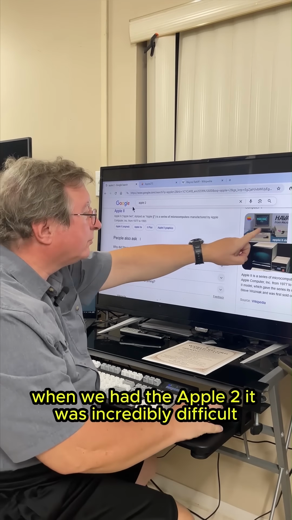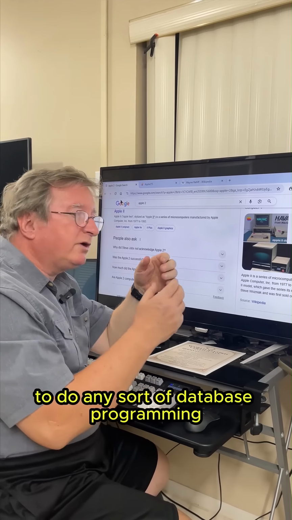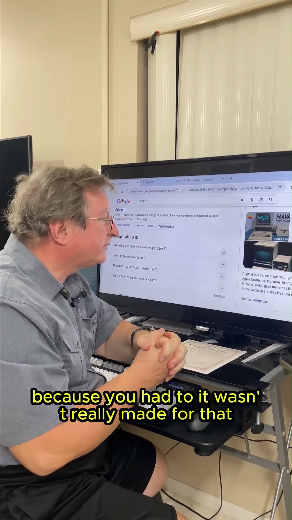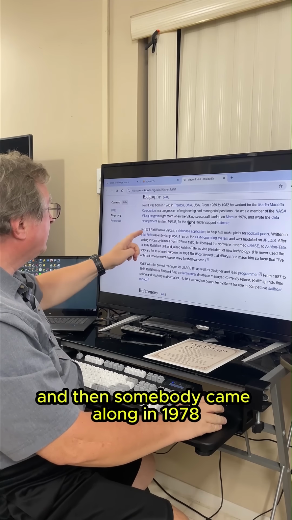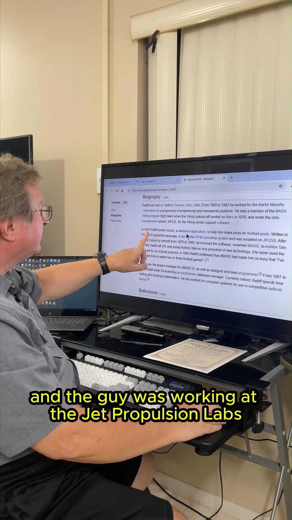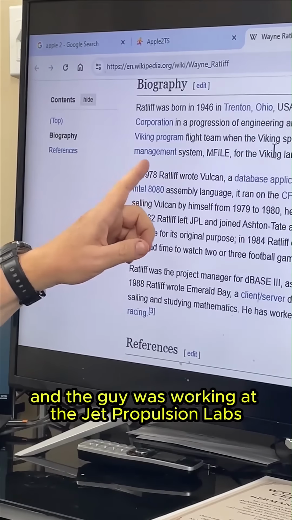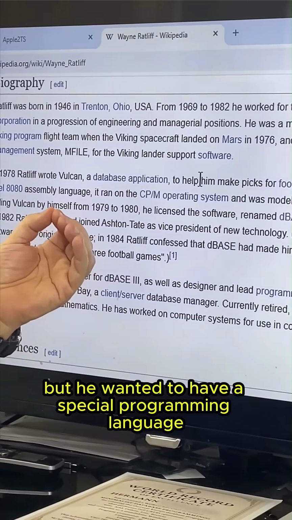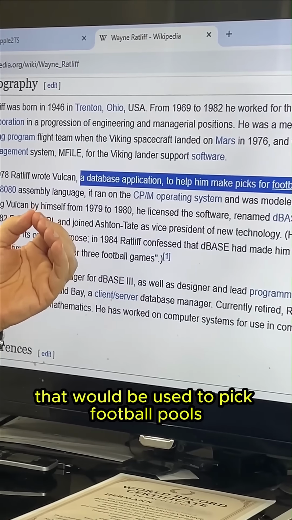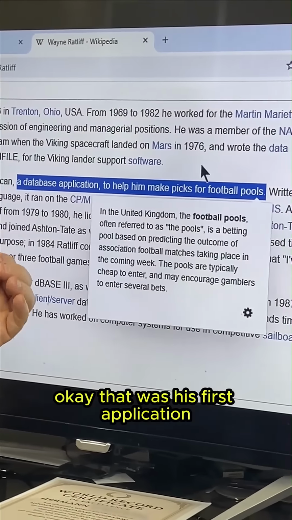When we had the Apple II, it was incredibly difficult to do any sort of database programming because it wasn't really made for that. It was absolutely terrible. And then somebody came along in 1978, and the guy was working at the Jet Propulsion Labs for the Viking Mars lander, but he wanted to have a special programming language that would be used to pick football pools. Okay. That was his first application.